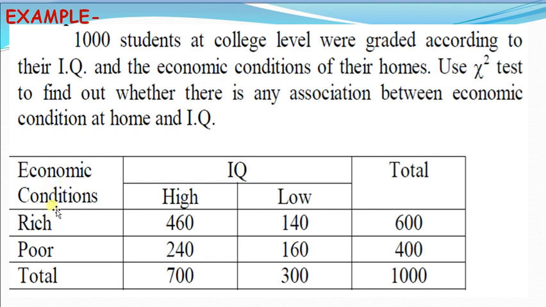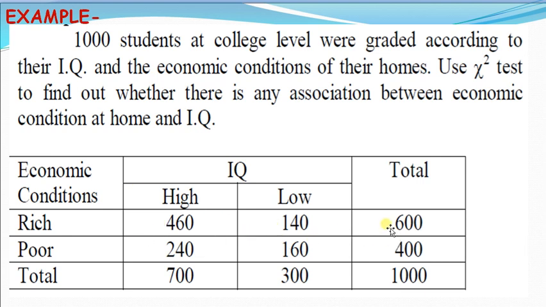These are the conditions of the students: rich, poor, and their level of IQ, high and low. Rich students: 460 students having high IQ, while 140 having low IQ.